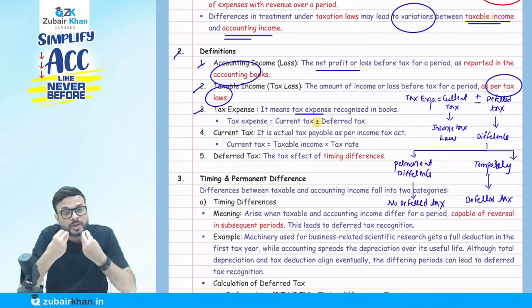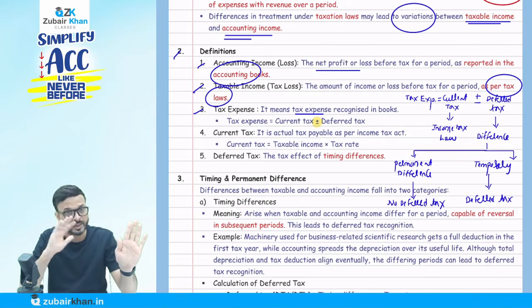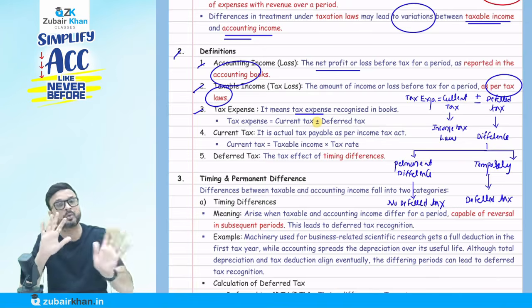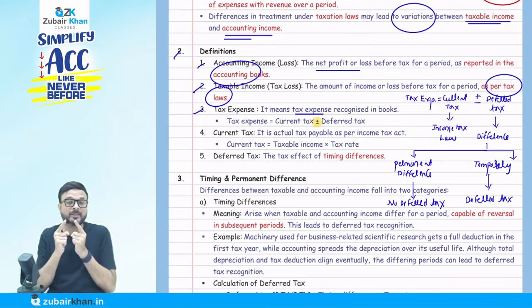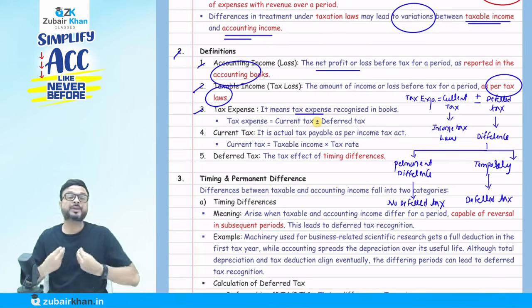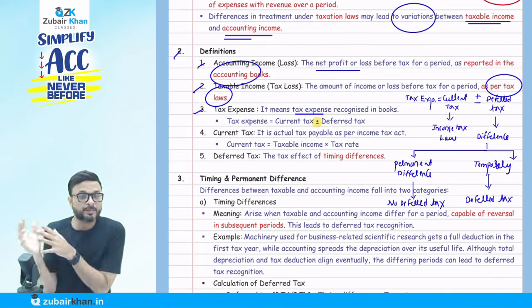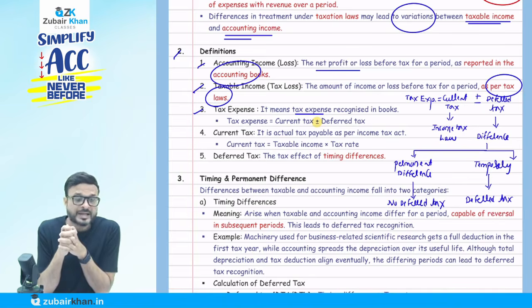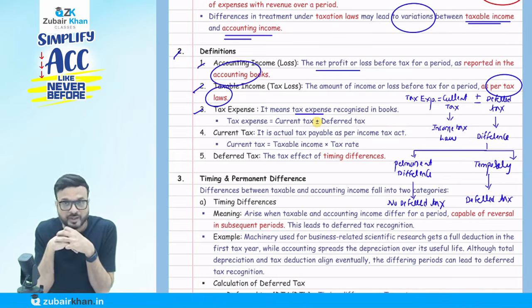But that difference is going to reverse. What do you mean by reverse? Overall, it will be 1 lakh only. Because as per the tax law we charge 1 lakh, and as per the accounting also we charge 1 lakh only, but over a period of 5 years. So the difference is going to come, but that difference is going to reverse in future. We call that a temporary difference. Now, should we create a deferred tax on it? How to create it, I will tell you, don't worry. But should we create a deferred tax on it? The answer is yes. We have to create a deferred tax on it.